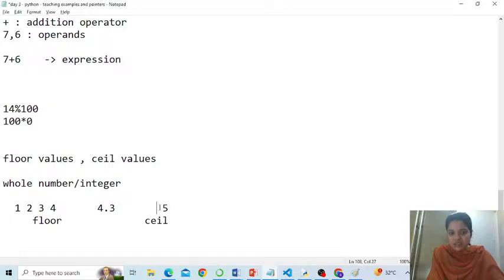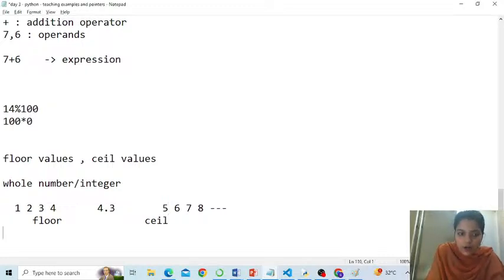And the nearest to 4.3, the first neighbor on the right side, is 5. Otherwise whole numbers 6, 7, 8 also exist, and so on. Is that okay? Fine. So 4 becomes the floor value and 5 becomes the ceiling value.